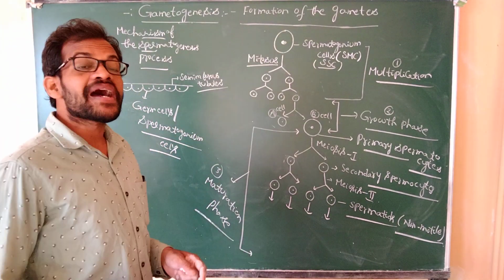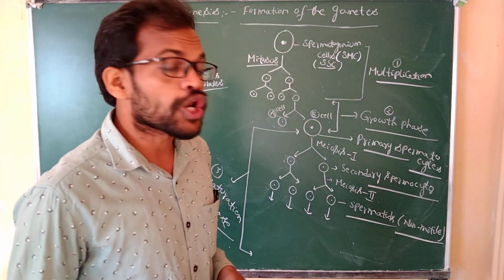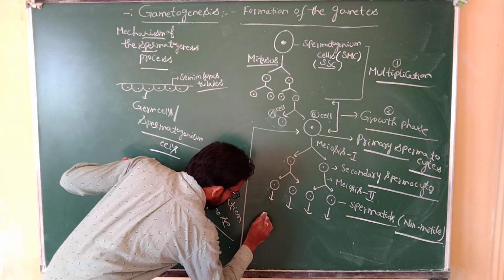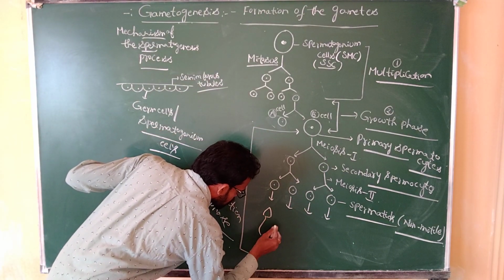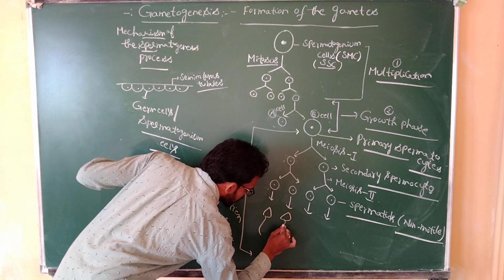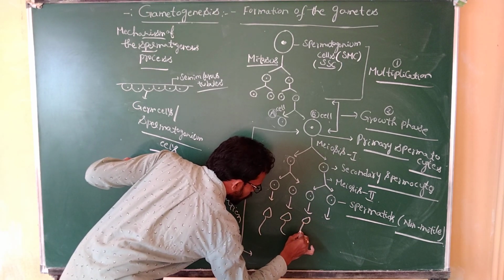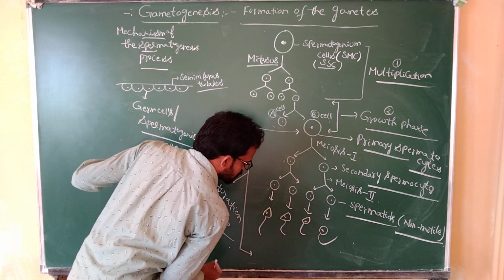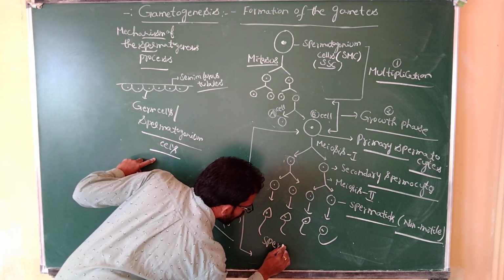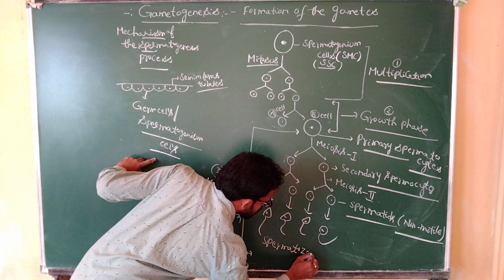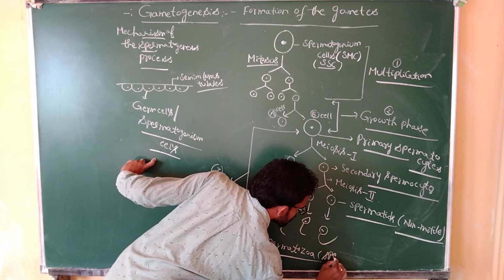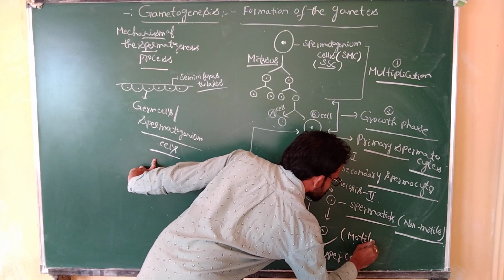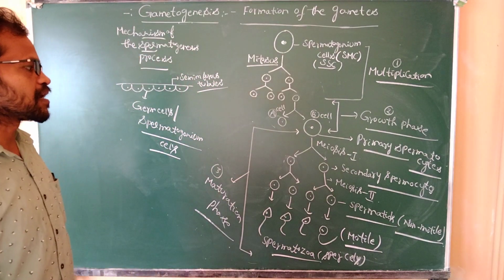The immature, non-motile spermatids are modified into the spermatozoa. Spermatozoa means sperm cells, and sperm cells are motile.